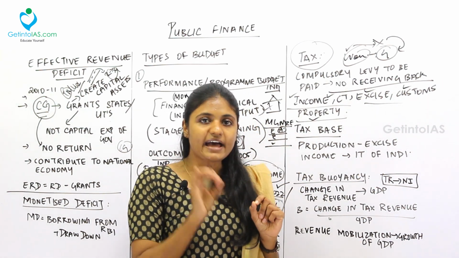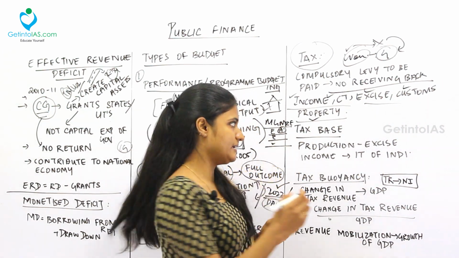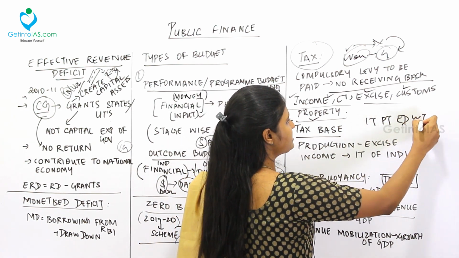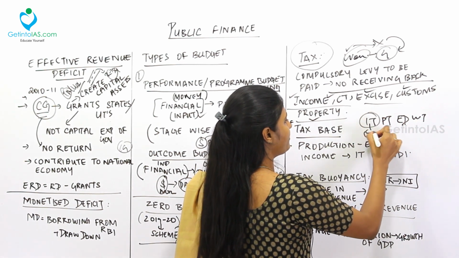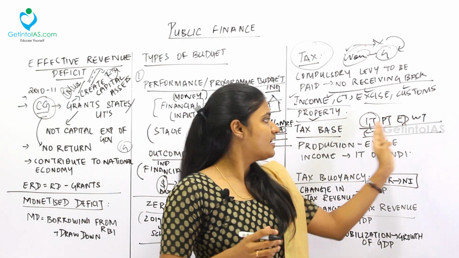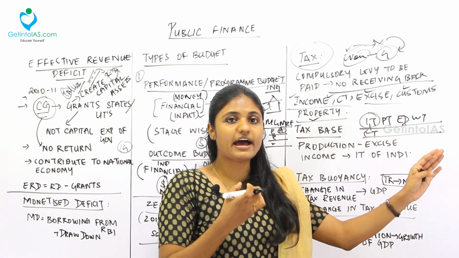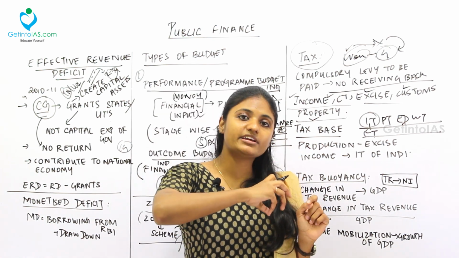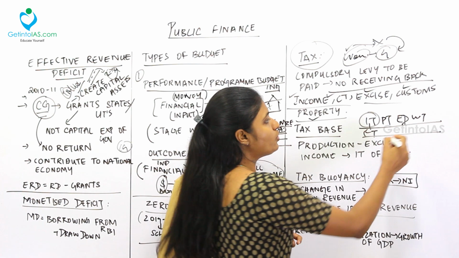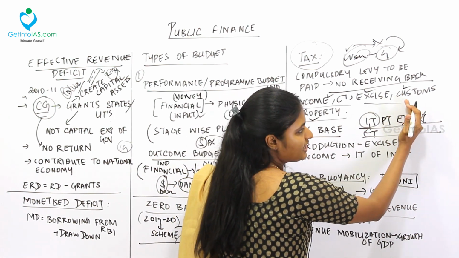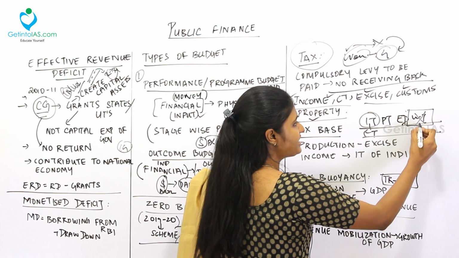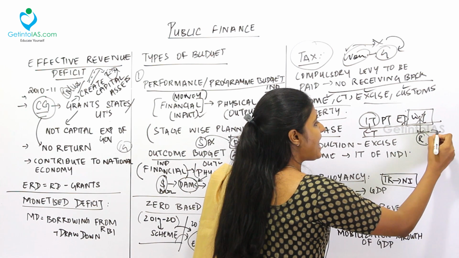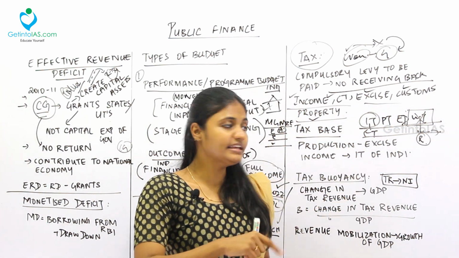Fine. Now coming to the tax base. What is called a tax base? See, we have income tax, we have property tax, we have excise duty, we have wealth tax, and under the income tax we have the corporate tax. So this is called the tax base. The increasing of tax, that is, the collecting of tax on various heads, is called tax base. See, when they increase the tax base, government will get a lot of revenue from it. See, earlier if you don't have wealth tax, this was the tax base. Later when the government introduces this wealth tax, you will get what? Revenue from the wealth tax. So by this, the people who are paying tax are increasing.